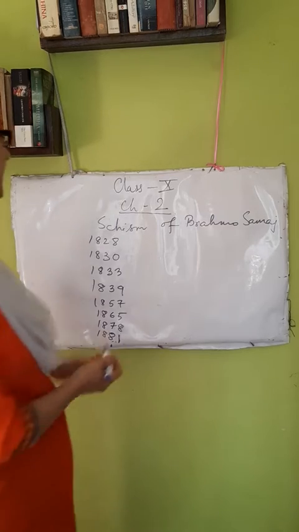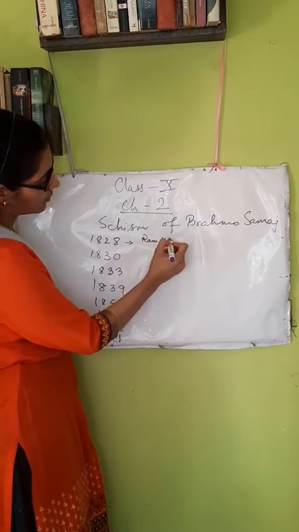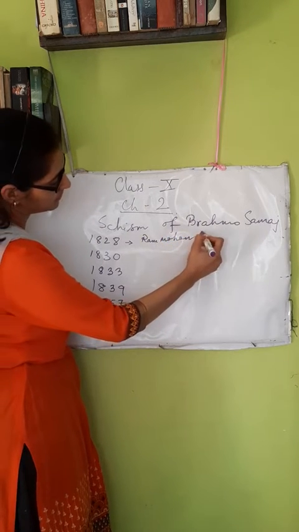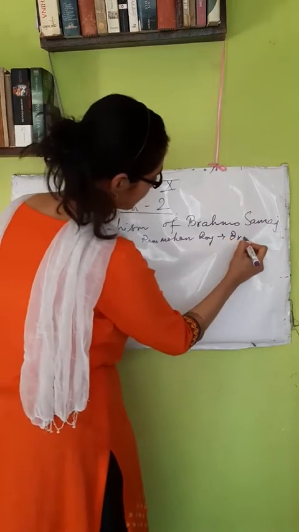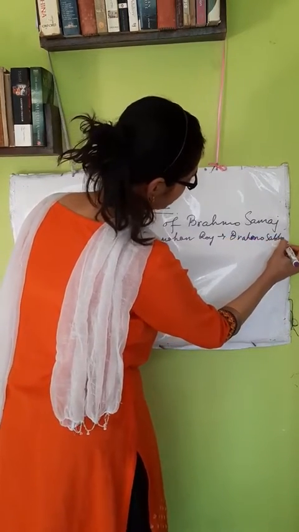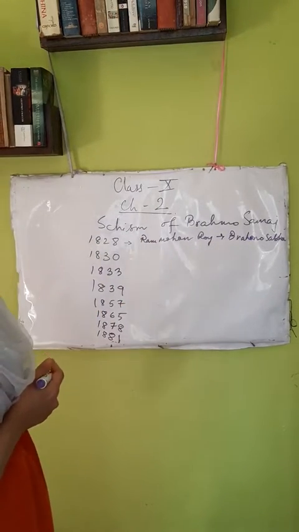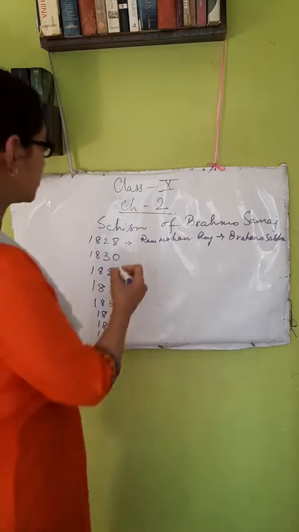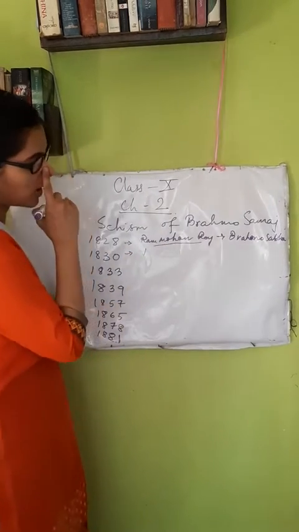There we will see in 1828, first it was Ram Mohan Roy who founded the Brahmo Sabha rather. So it was Brahmo Sabha in the beginning. The Brahmo Sabha was founded in 1828 and in 1830 we see that the Brahmo Sabha was transformed into the Brahmo Samaj by Raja Ram Mohan Roy. So Ram Mohan Roy was the founder.